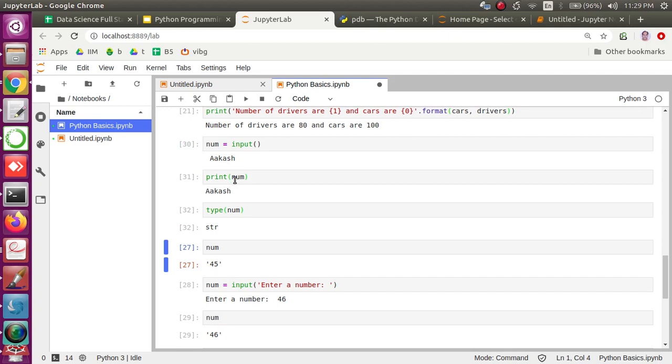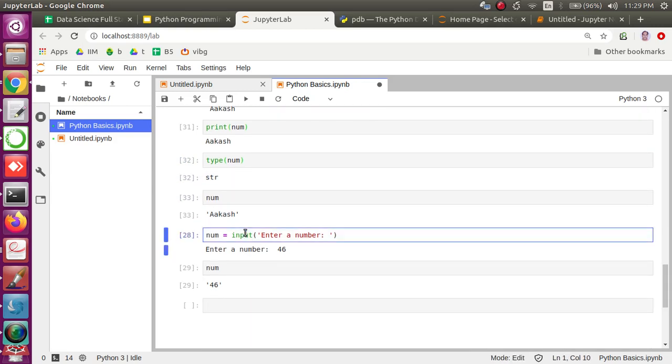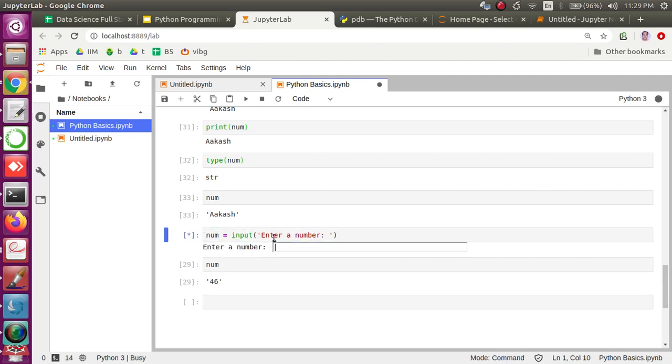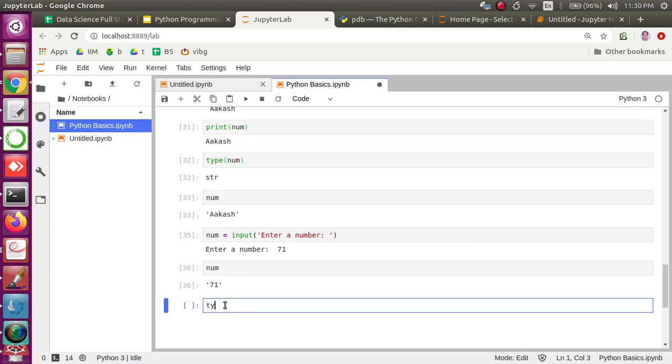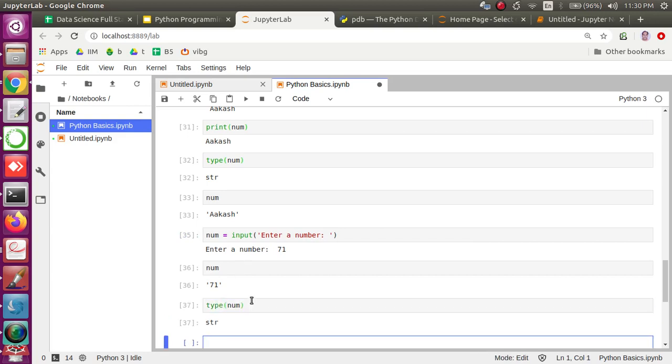So this works here because you are giving Akash, so Akash is read here as it is, and we are printing the same. But still the type of num is string, and you can print the value, which is Akash. But here if you give some text to the user, it is prompted to the user, so the user will very well understand that I have to give the number. That's how we can check, but still the type of num is a string.